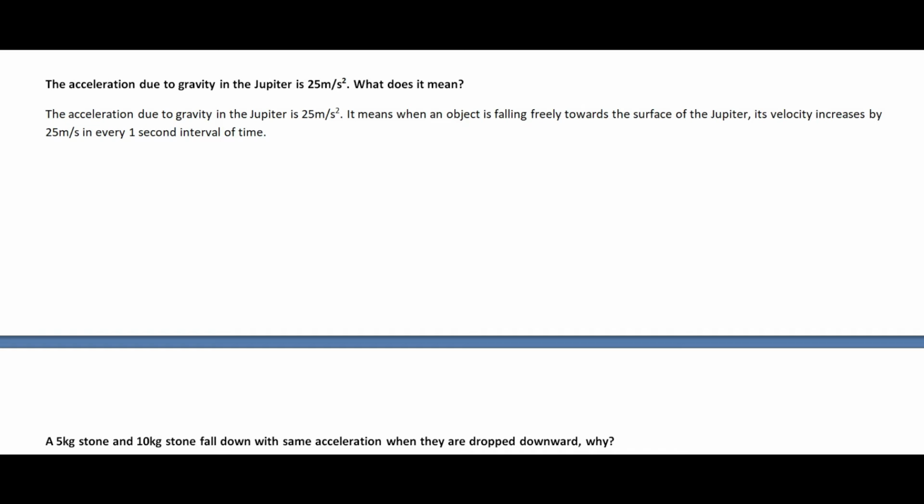That is the meaning of the acceleration due to gravity of Jupiter being 25 meter per second square. That means for any object falling towards the surface of Jupiter, its velocity goes on increasing by 25 meter per second in every 1 second interval of time.